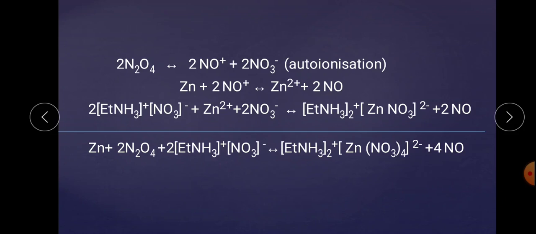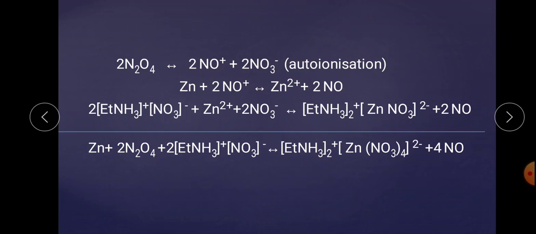Now, in this case, the compound EtNH3+ NO3- behaves as a base because it generates the NO3- ion. Where is the NO3- ion? So, let us start from the first reaction. The N2O4 gets autoionized into NO+ and NO3-.